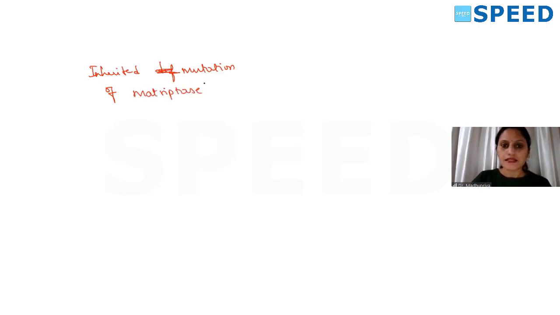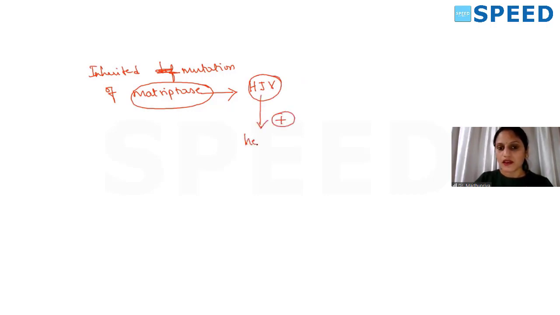This MAT-tryptase is the enzyme which is going to degrade hemojuvelin. This hemojuvelin indirectly is going to help in synthesis of hepcidin.